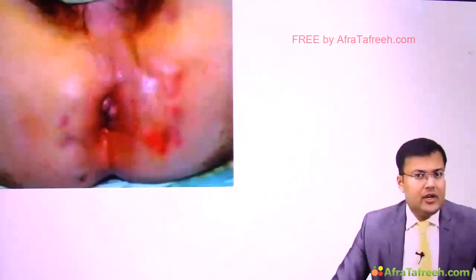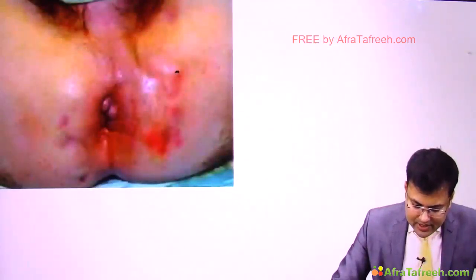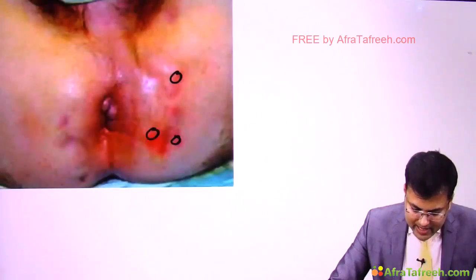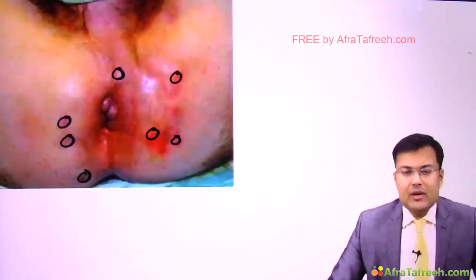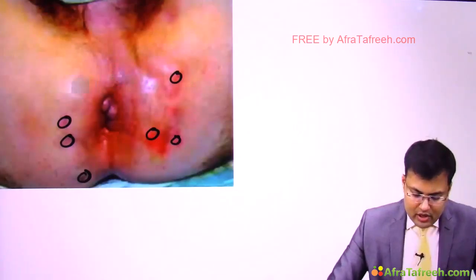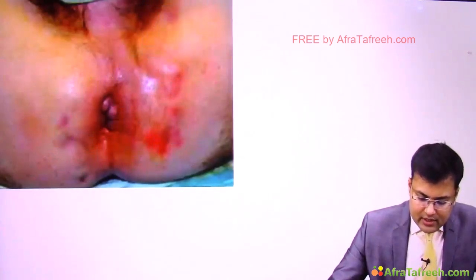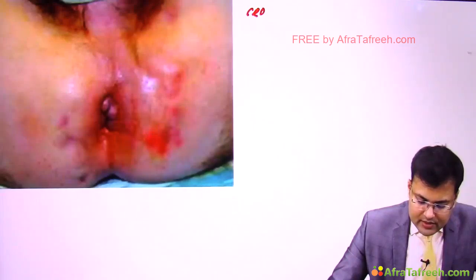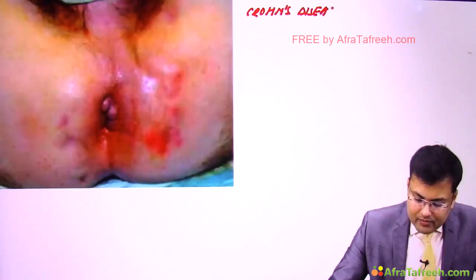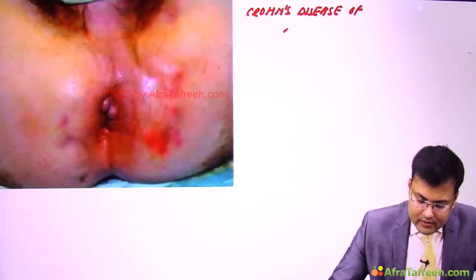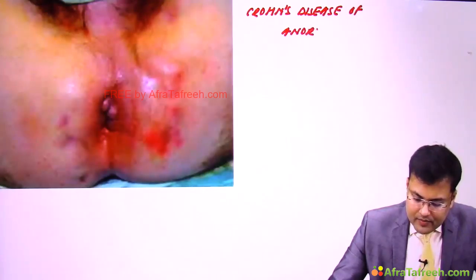Now see this image, this patient is having multiple fistula and abscess. Clear? So what is this patient having? Perianal Crohn's or Crohn's disease of anorectum. Clear? So we are going to discuss Crohn's disease of anorectum, or perianal Crohn's.